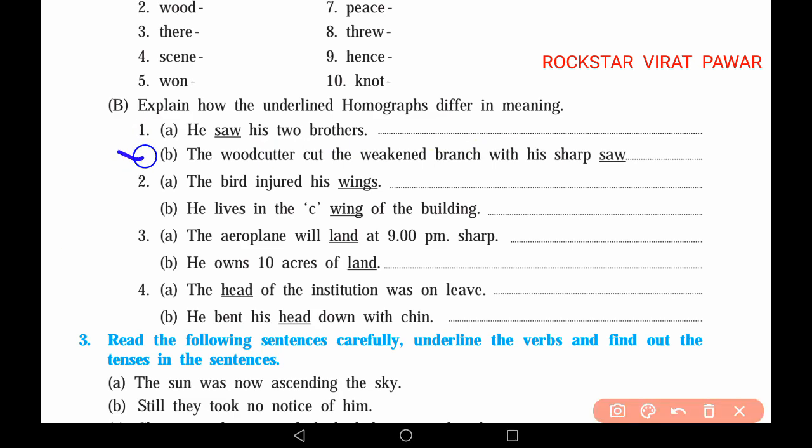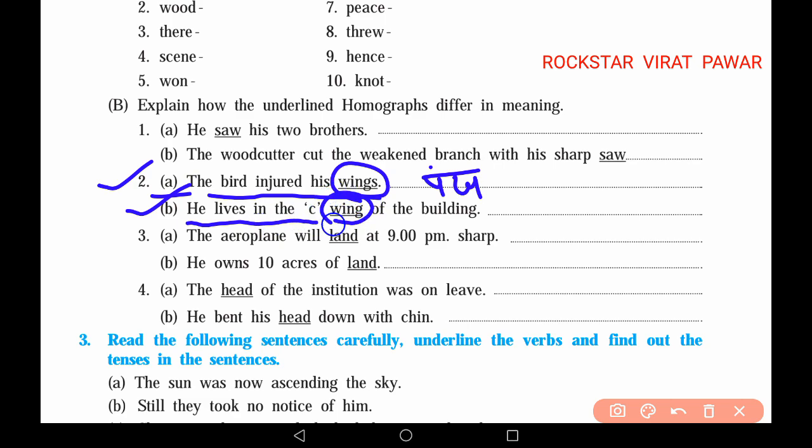In the next question, the woodcutter cut the weak branch with his sharp saw. In this, saw is used as an instrument. In question number 2, the first given sentence is, the bird injured his wings. Wings means पंख. Here it is used as wings. Question B is given, he lives in the sea wing. The wing is used to indicate the building.